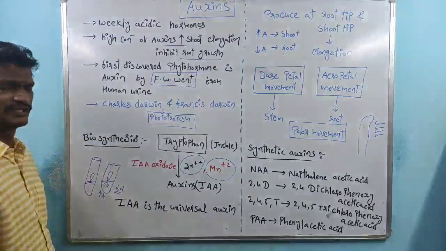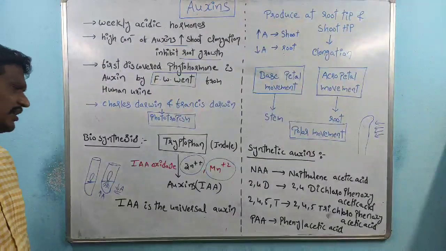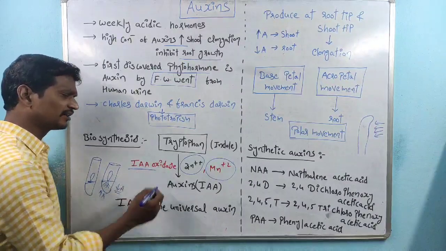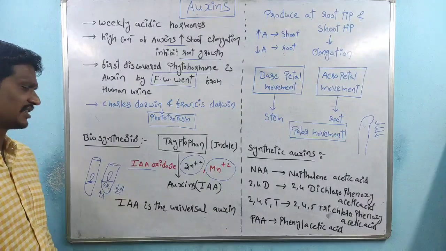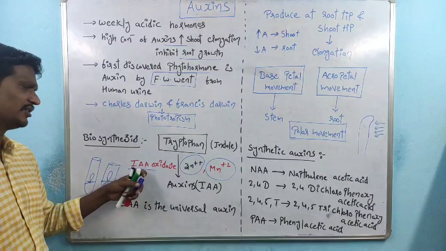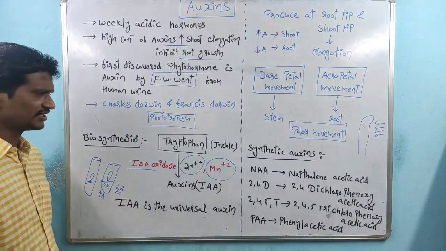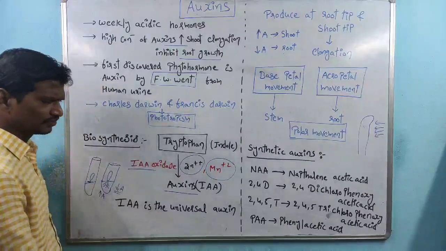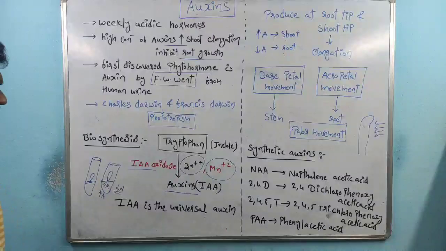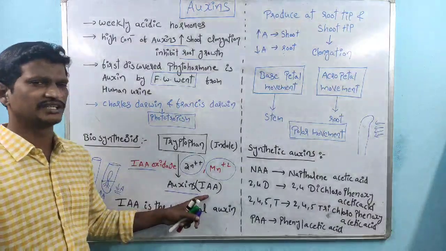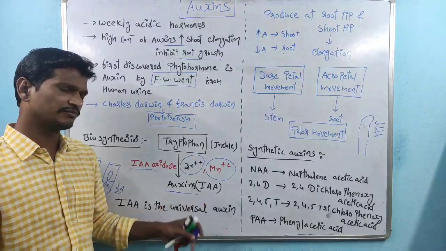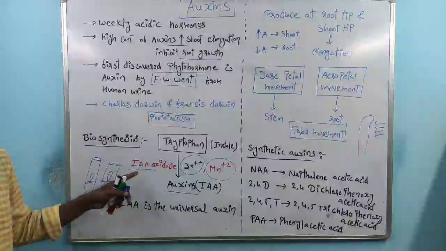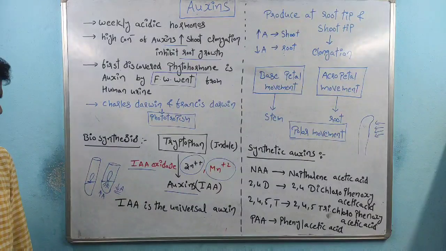Manganese is required. Zinc is required and manganese is required, right? So in the presence of IAA oxidase, indoleacetic acid, actually this is the name, right? So IAA oxidase is the enzyme. In the presence of IAA oxidase, auxins are produced. So here the direct type of auxin is IAA, right? IAA is one of the best auxins, right? So that auxin is produced by the IAA oxidase enzyme, right?